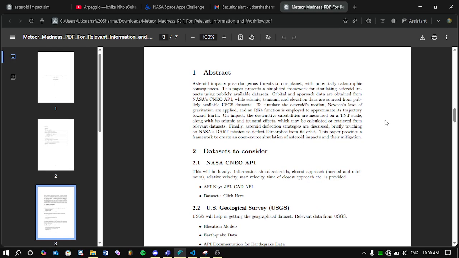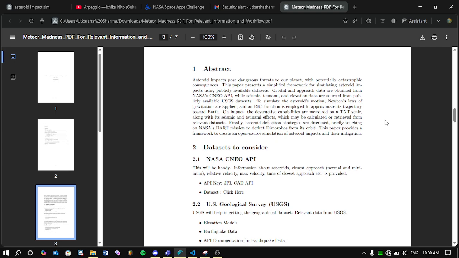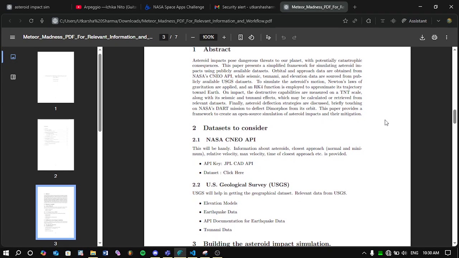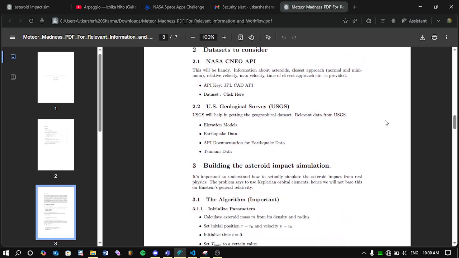To simulate the asteroid's motion, Newton's law of gravitation is applied, and an RK4 function is employed to approximate its trajectory towards Earth. On impact, the destructive capabilities are measured on a TNT scale along with the seismic and tsunami effects, which may be calculated or retrieved from relevant datasets. Finally, asteroid deflection strategies are discussed, briefly touching on NASA's DART mission to deflect Dimorphos from its orbit. This paper provides a framework to create an open-source simulation of asteroid impacts and mitigation.